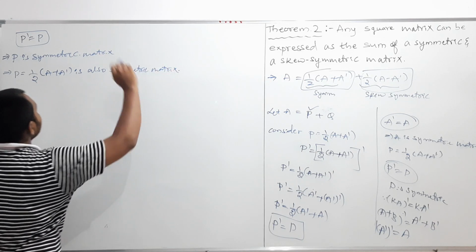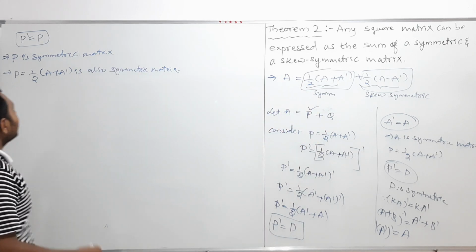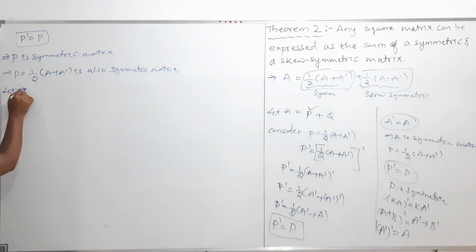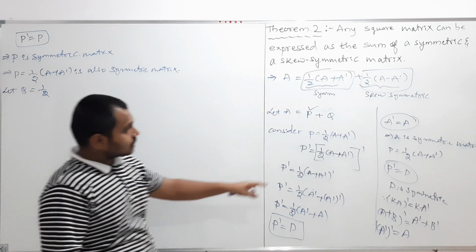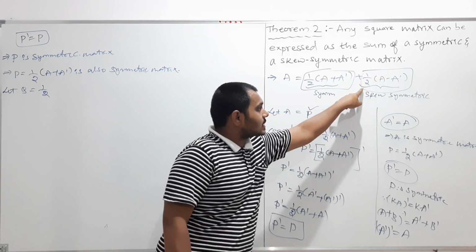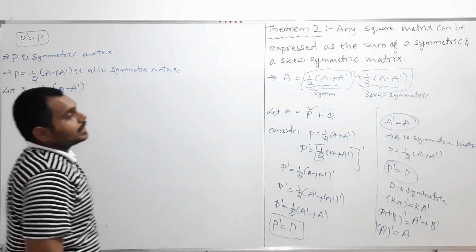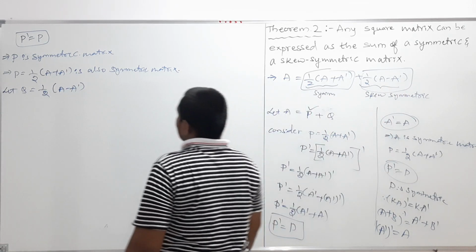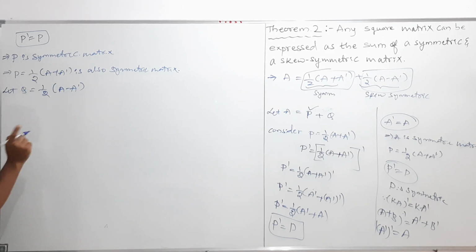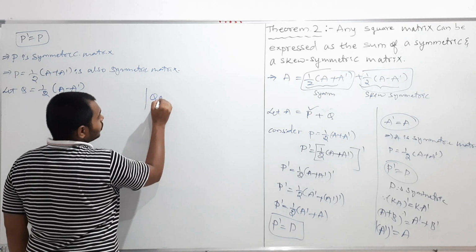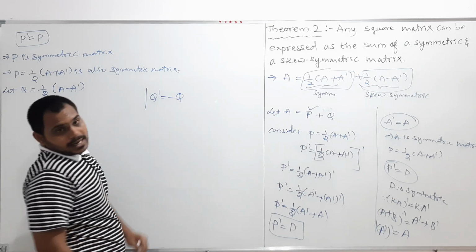Clear? And next, my dear friends, I should show that Q is skew symmetric. So if I want to show that Q is skew symmetric, let Q be equal to what I took here, comparing with this: Q is equal to half into (A minus A transpose). So next, my dear students, again I should show that Q is skew symmetric. If I want to show that Q is skew symmetric, I should show that Q transpose is equal to minus Q.